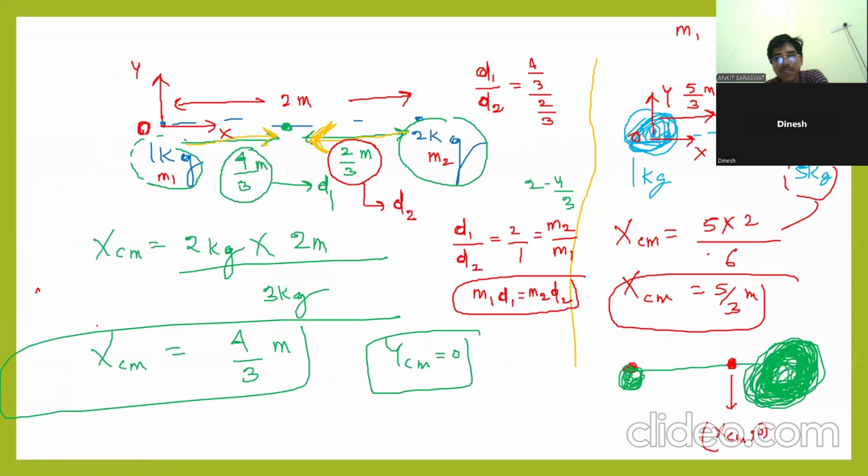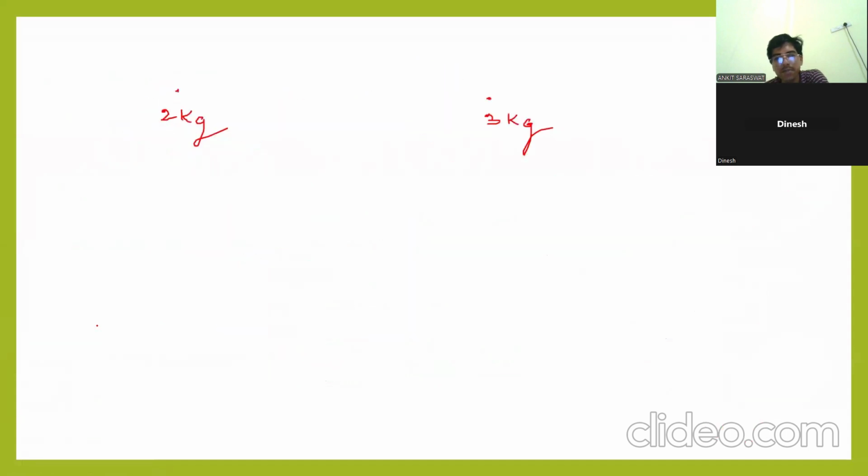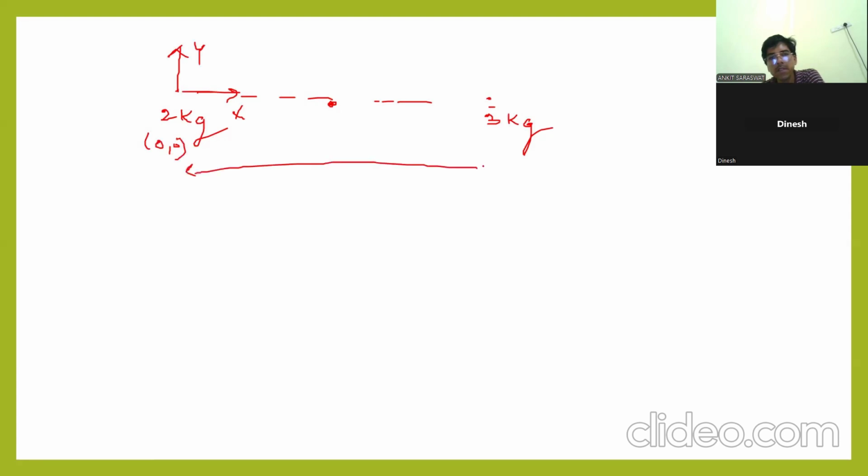Meaning is what? This is 2 kg, this is 3 kg. Not block, sorry, I'm telling particle, okay? Two particle system. Center of mass is here. Let us suppose you are taking this as a reference, X or Y. You can take 0, comma 0 here. Separation between them is 4 meter, and this is 4, comma 0.